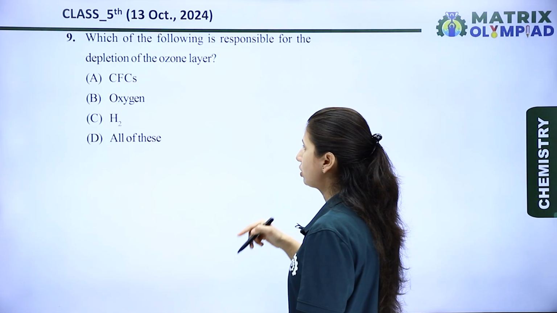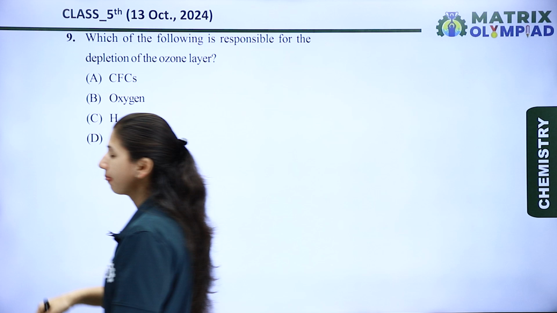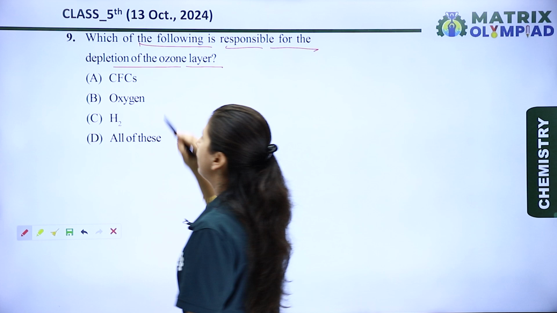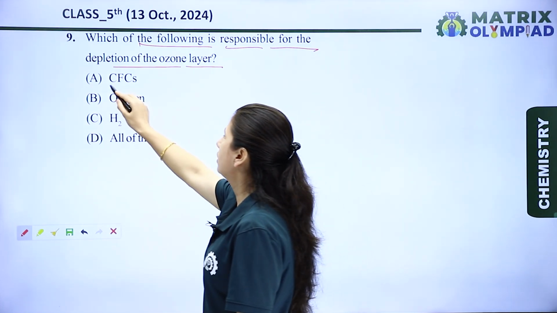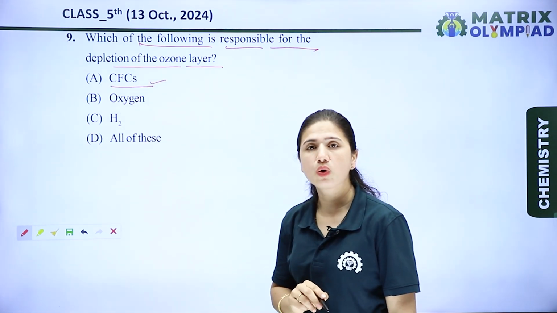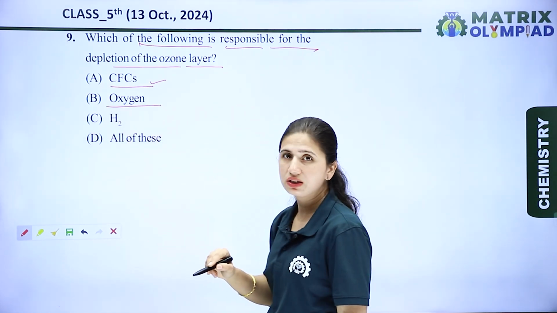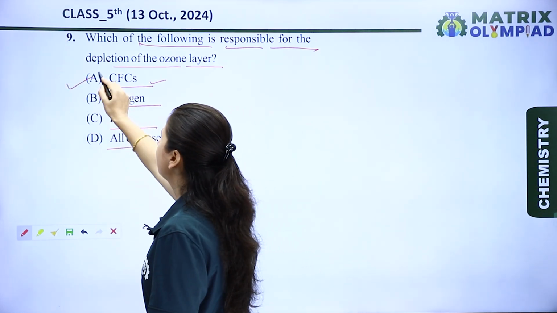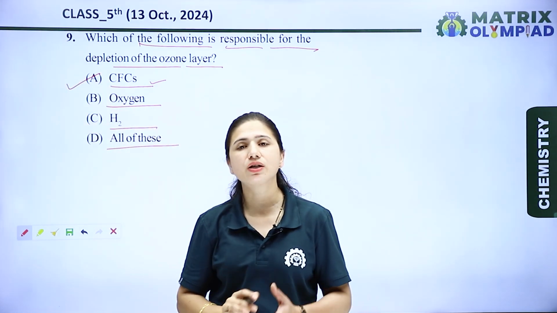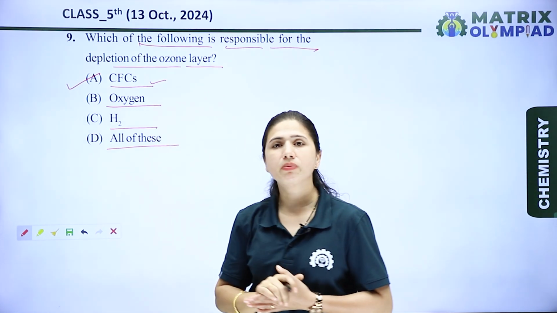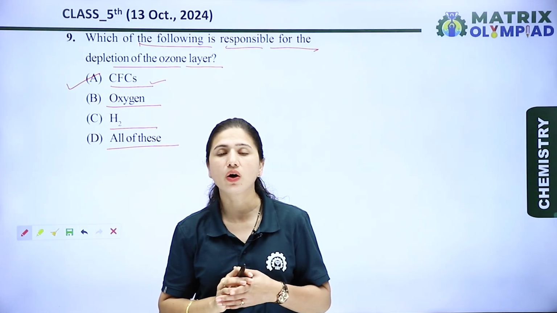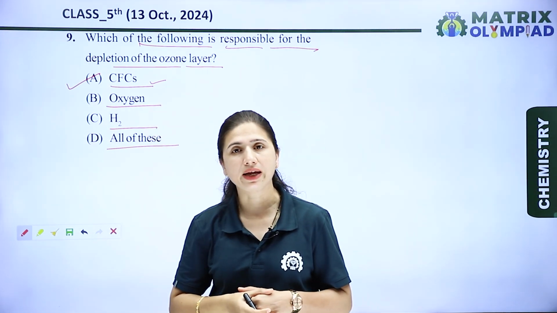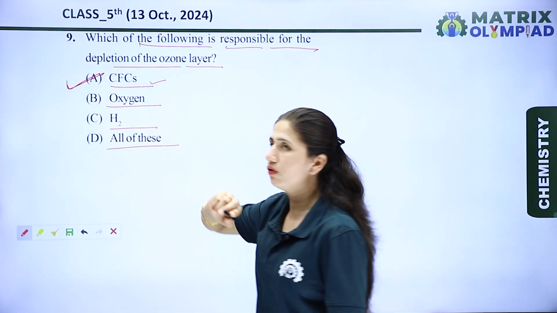Now let's see the next question. The next question is, which of the following is responsible for the depletion of the ozone layer? Okay, so the options are, first CFCs. CFC is chlorofluorocarbon. Second is oxygen. Third is hydrogen. And fourth is all of these. Basically, chlorofluorocarbons are mainly responsible for ozone depletion, because when chlorofluorocarbons degrade or decompose, they create chlorine gas, and that chlorine gas depletes the ozone layer. Okay, so option A is the right option for this question.